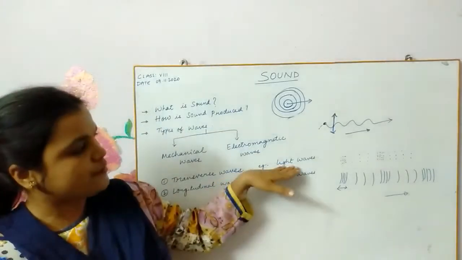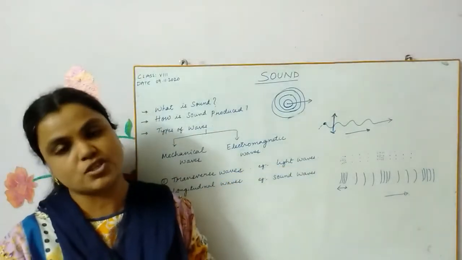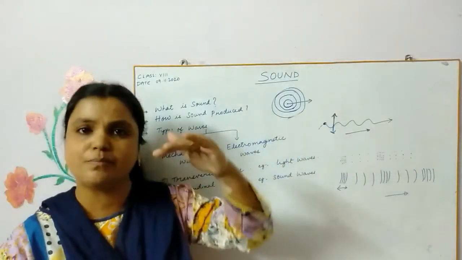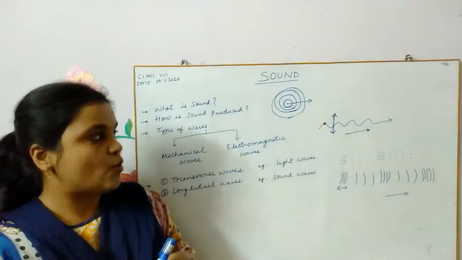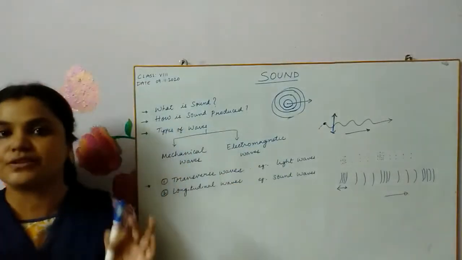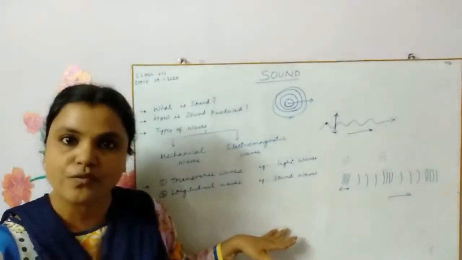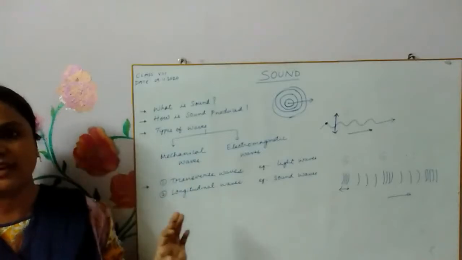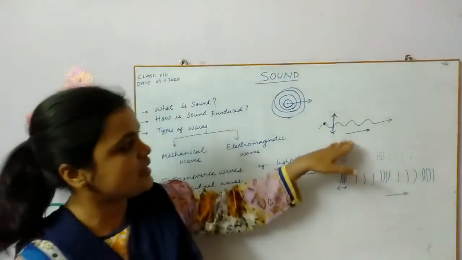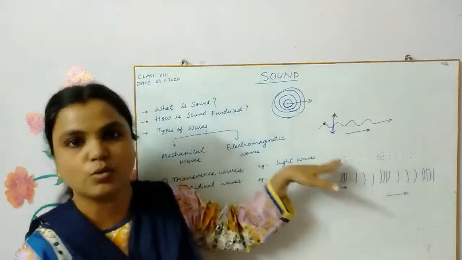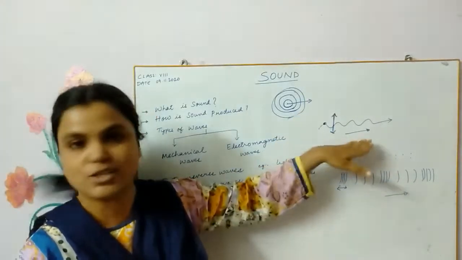Now, the examples of such waves are light waves, children. Light waves and surface ripples of water are examples of transverse waves. When coming to sound waves, it is different, children. We classify sound waves as longitudinal waves. So here the situation is quite opposite. You can see here, in the transverse case, they are moving perpendicular with respect to each other, right?